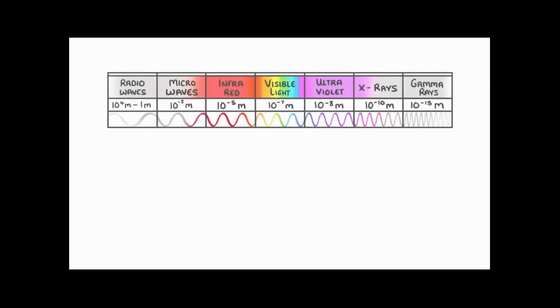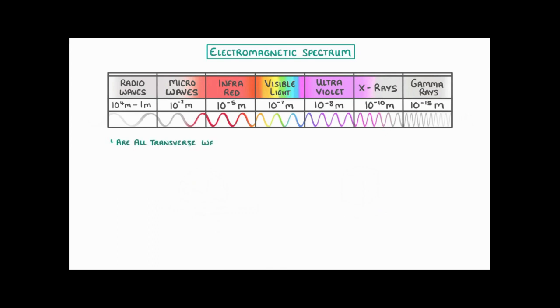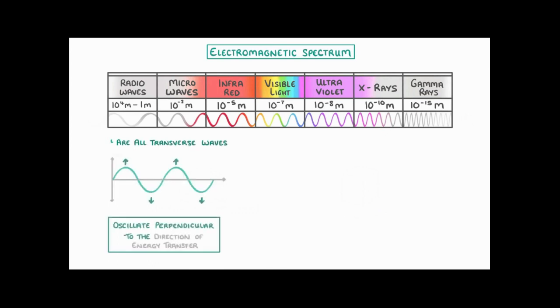In today's video, we're looking at the electromagnetic spectrum, which is this entire range of electromagnetic waves, and we'll cover both where they come from and what happens when they're absorbed. The first thing to know is that electromagnetic, or EM waves, are all transverse waves, which means that they oscillate perpendicular to the direction of energy transfer, so up and down.